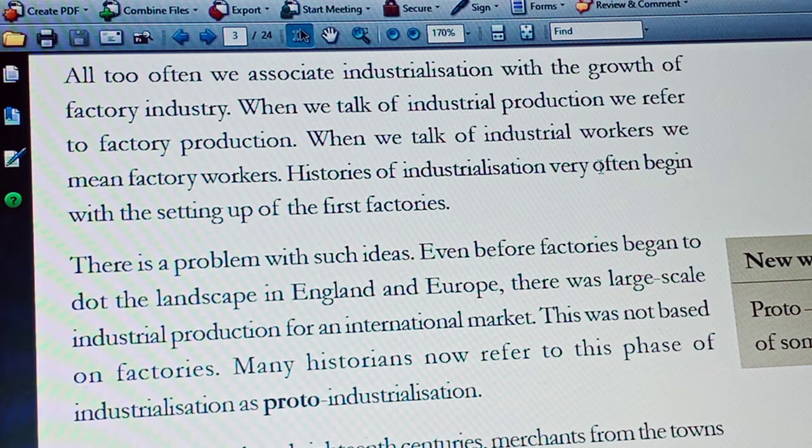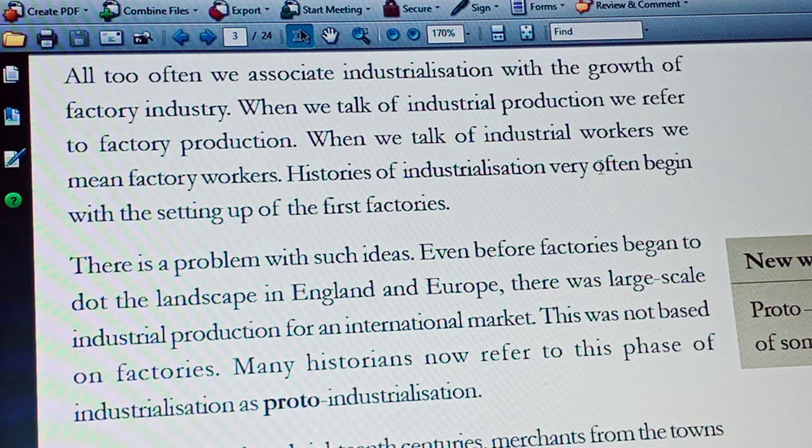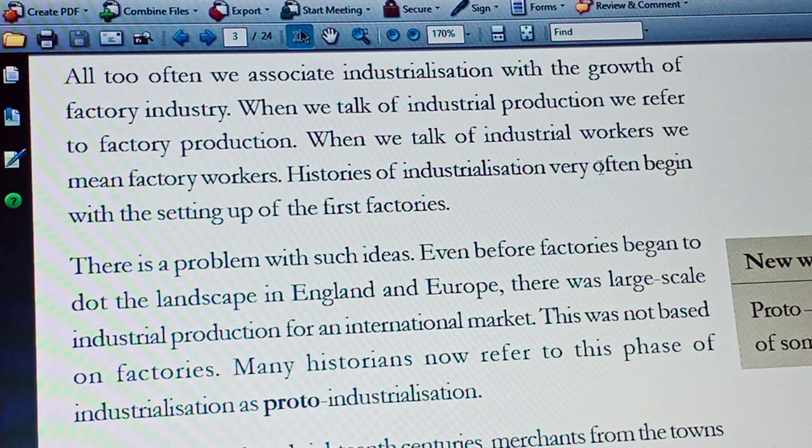Historians named this period the proto-industrialization period. That means the period before the industrial revolution is known as the proto-industrialization period. So come to the 17th and 18th centuries.